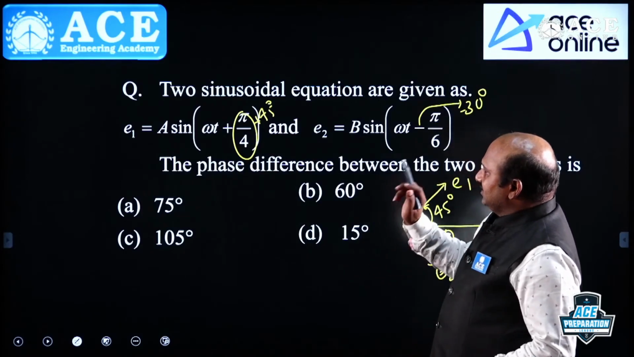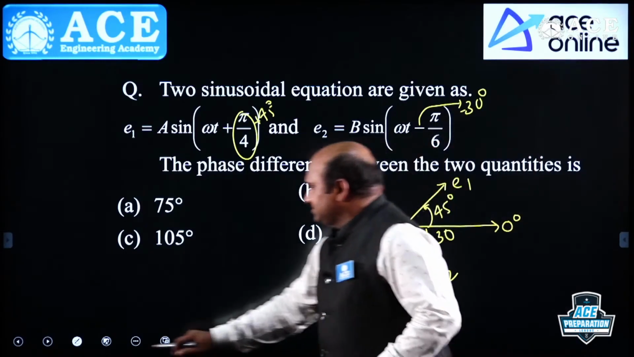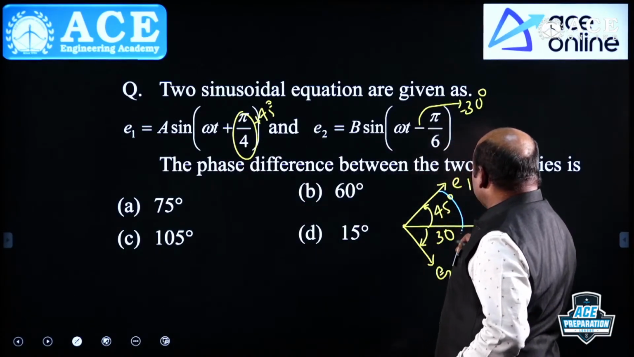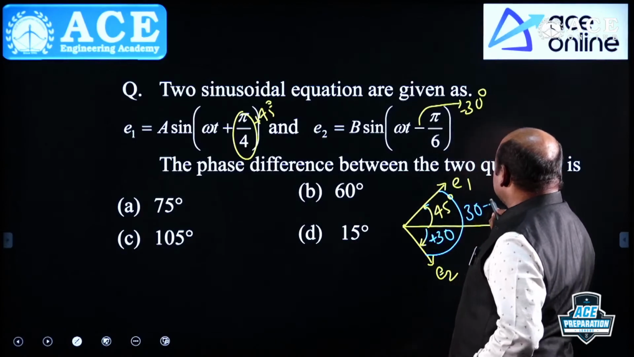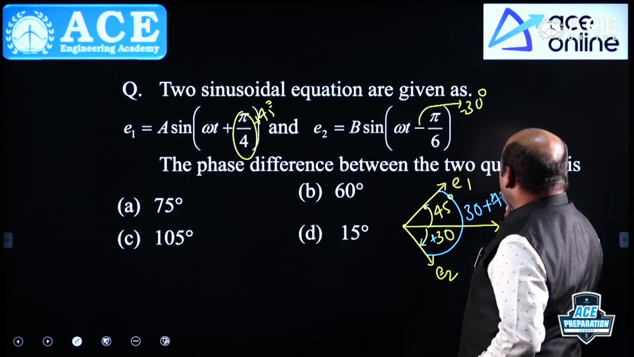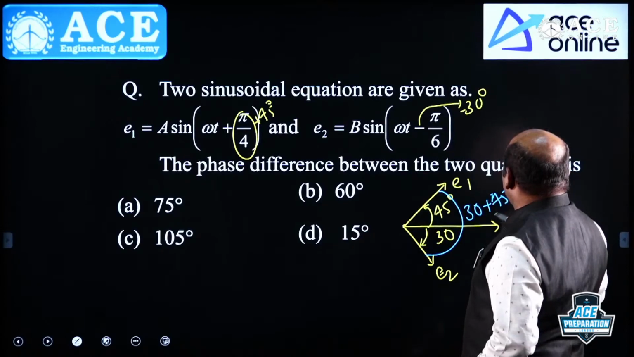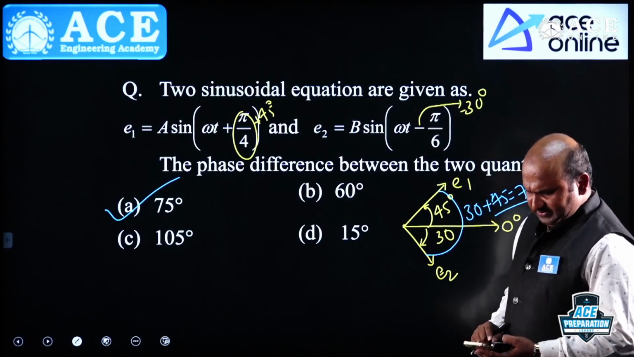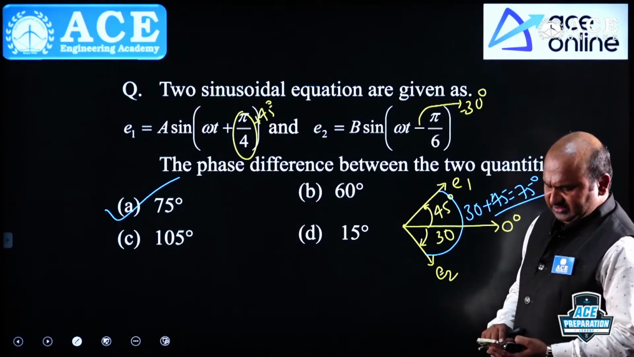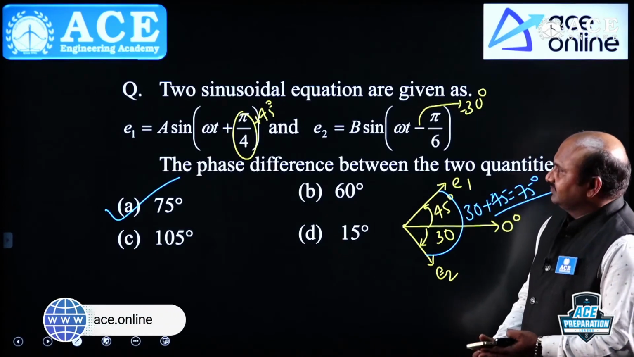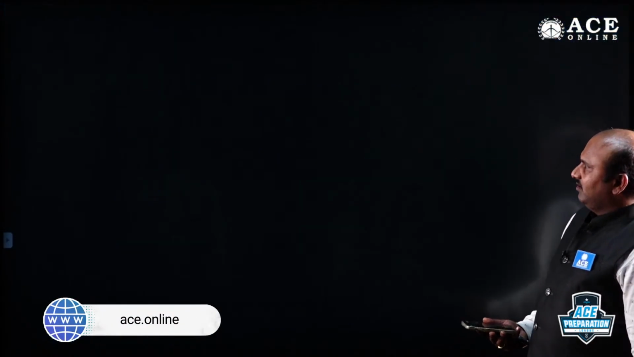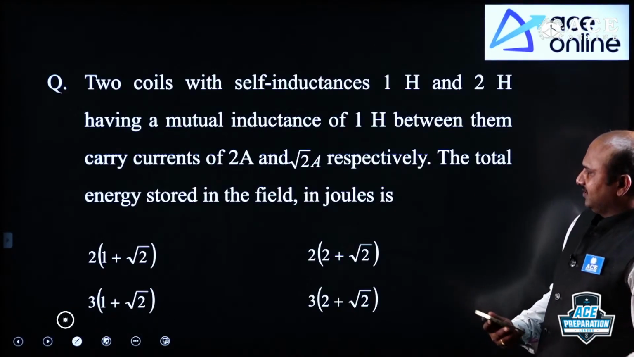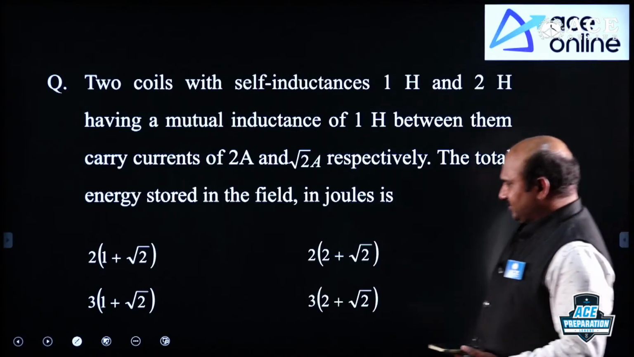Now, from this, the phase displacement is equal to what? PSU's questions will be like this: 30 plus 45, it is 75 here. Option A is the correct one. Okay? Very good, excellent. All are previous examination questions. Good example here.